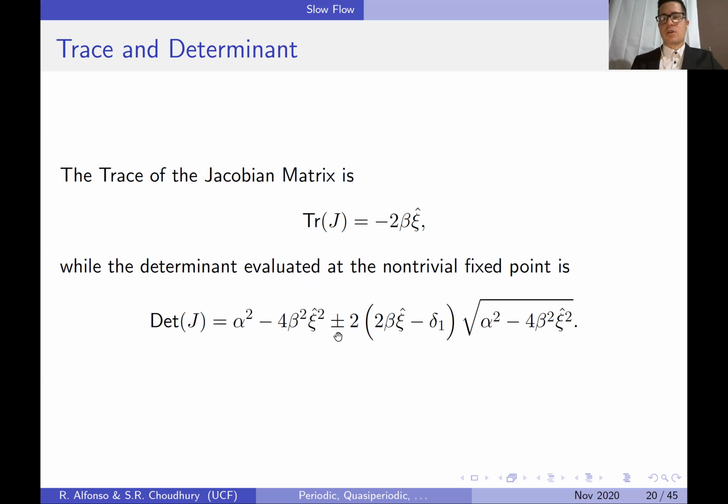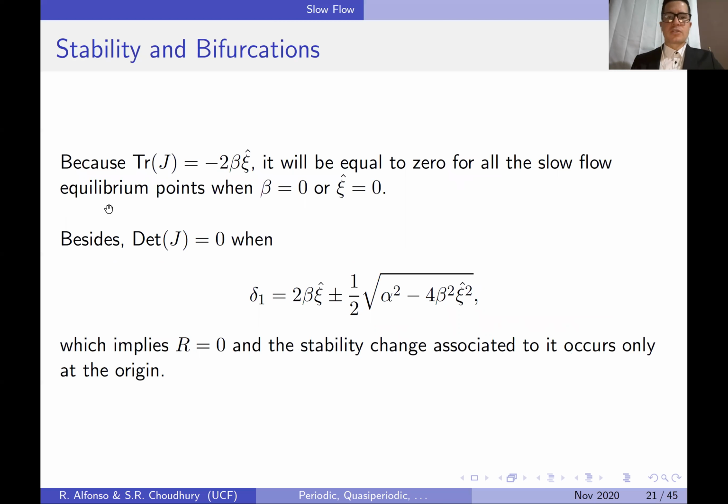You can see the plus or minus here coming from both the plus and the minus of the non-trivial fixed points of the condition on r. Now, because this trace does not depend on r, it will be equal to 0 for all slow flow equilibrium points whenever beta equals 0 or chi hat equals 0. Besides, the determinant of J is going to be equal to 0 when this equality here is being satisfied, both with the plus and the minus. But this equality, as you know, let's look at it, it just means that r equals 0. So the change of stability associated with the determinant of J equals 0 will occur only at the origin.